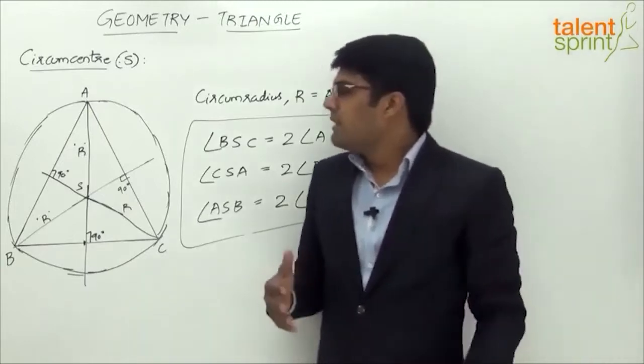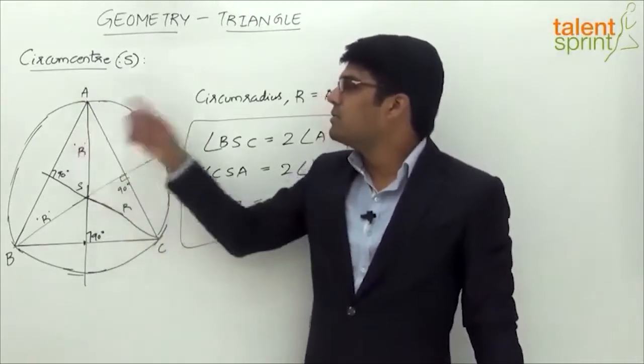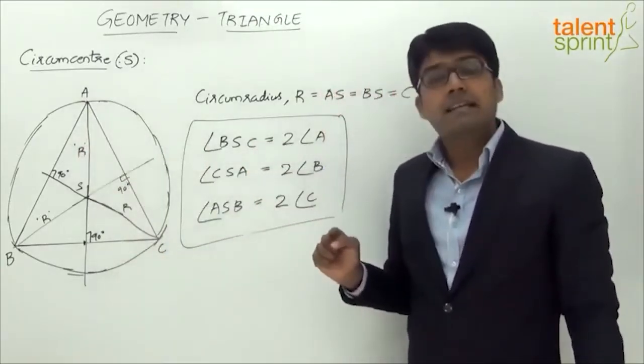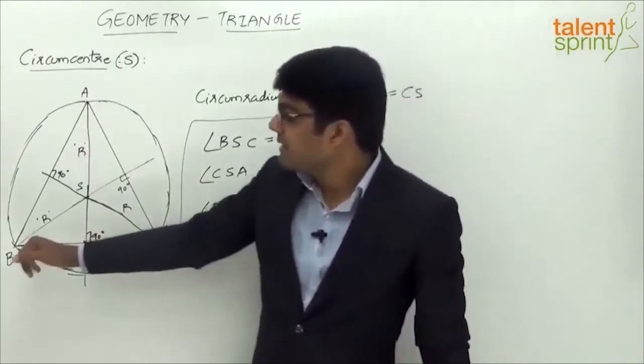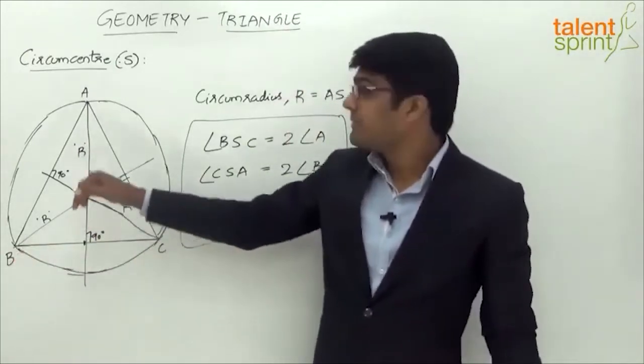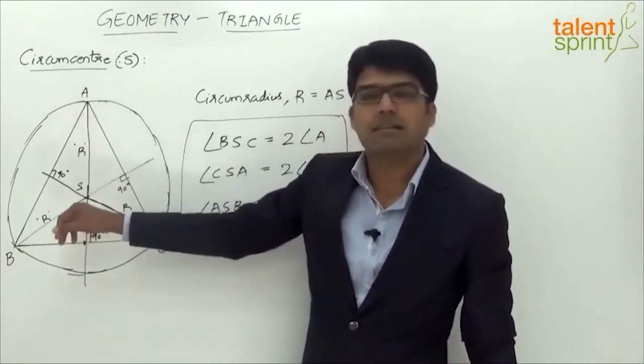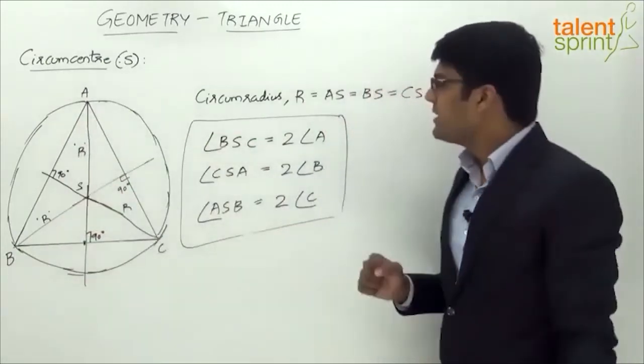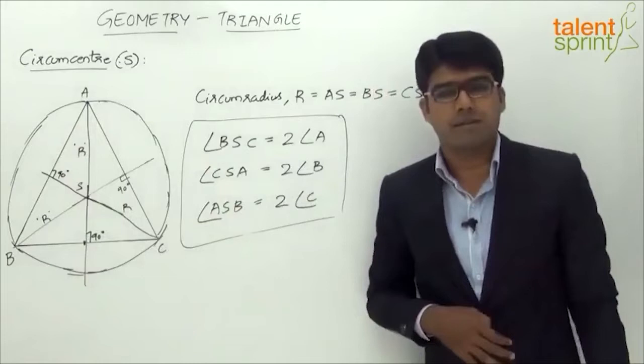For example, the question may say that the angle A is equal to 30 degrees. Then what is the angle made by the side BC with the circumcenter? If this is 30, this should be 2 times 30. It will be 60 degrees, right? So an important property for circumcenter.